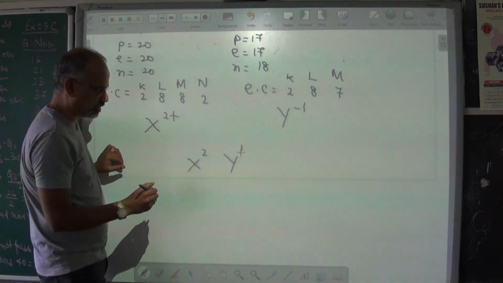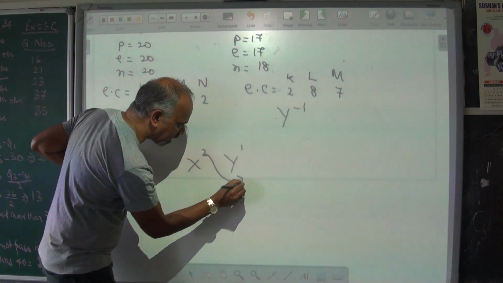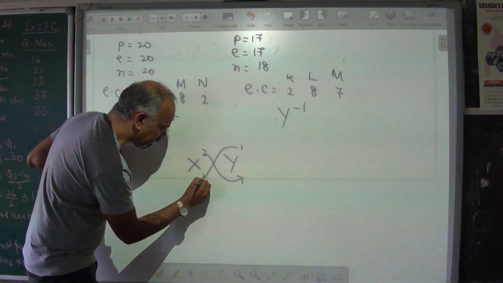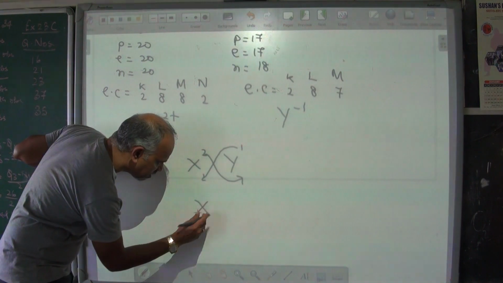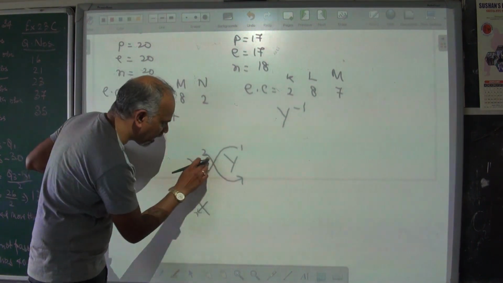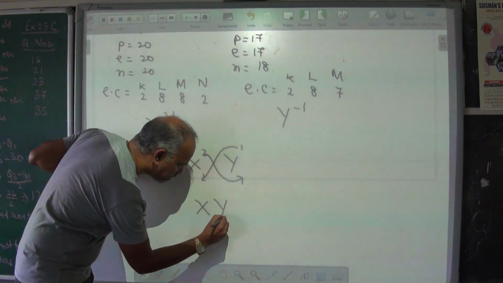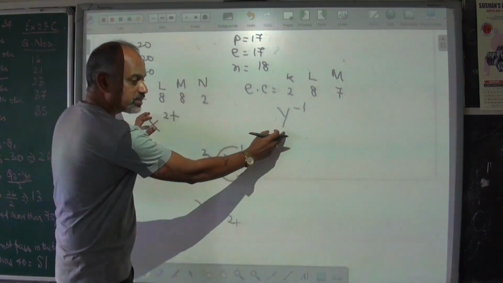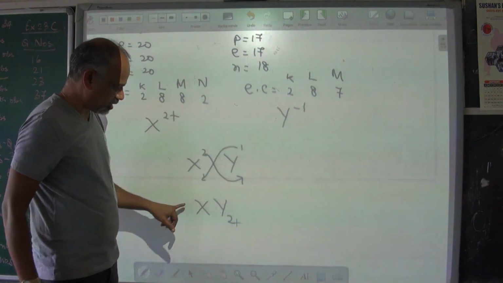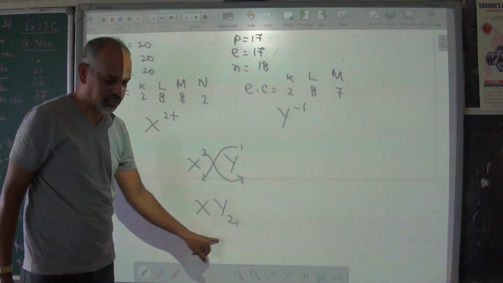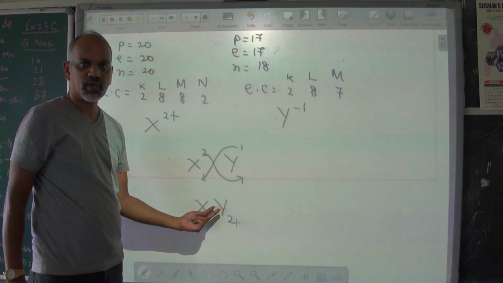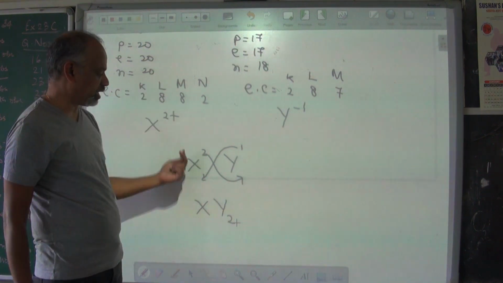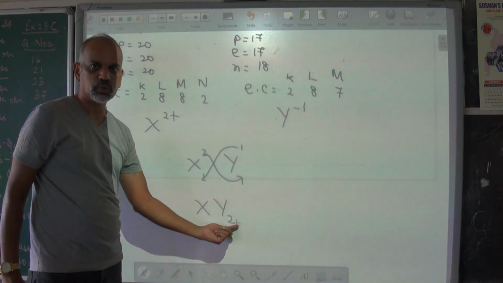X has valency 2, Y has valency 1. Now comes the crisscross method. The 2 goes with the Y and the 1 goes with the X. The 1 comes here, that is X1, no need, right? And Y gets the 2, so Y2. So if X and Y combine together, it will form a compound like this. 1 atom of X and there should be 2 atoms of Y. So the chemical formula is XY2.